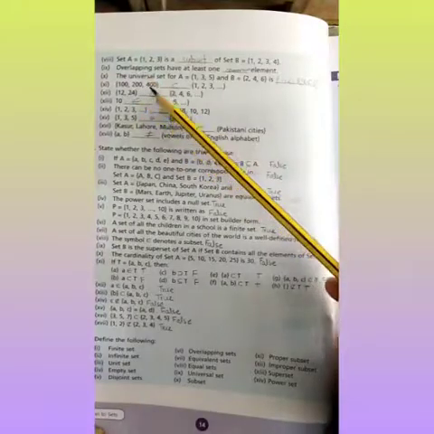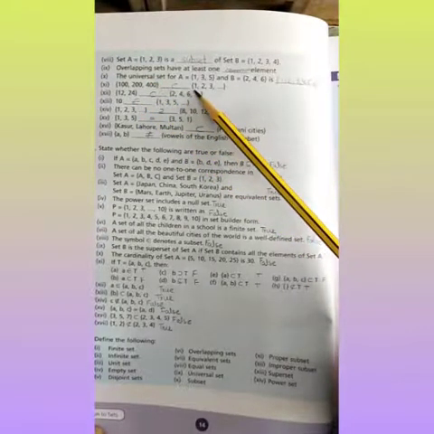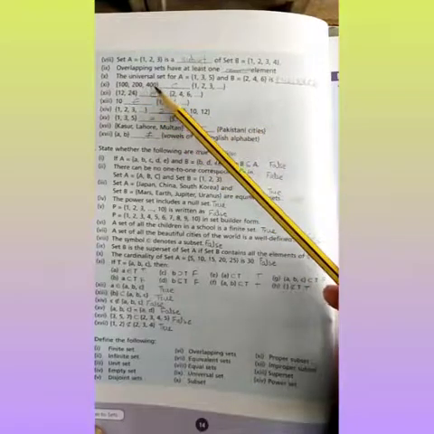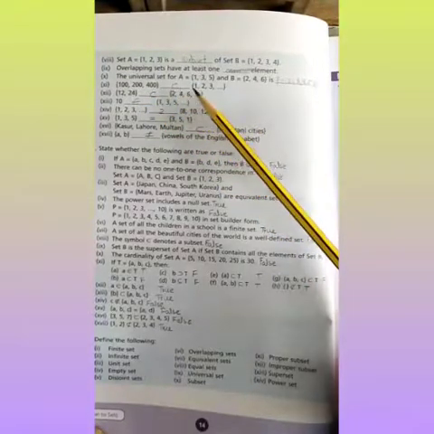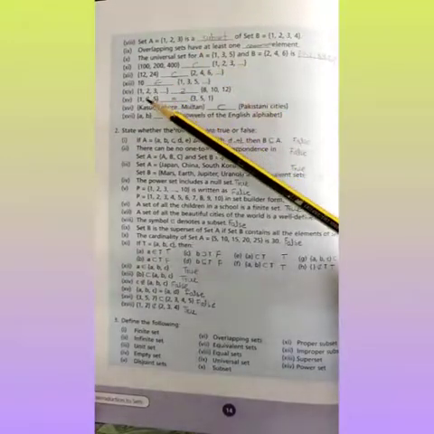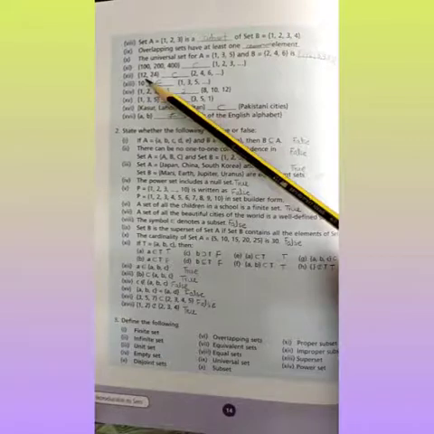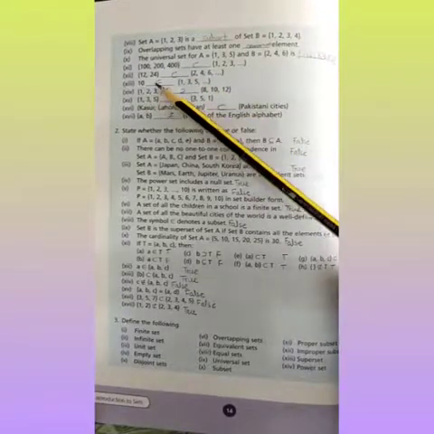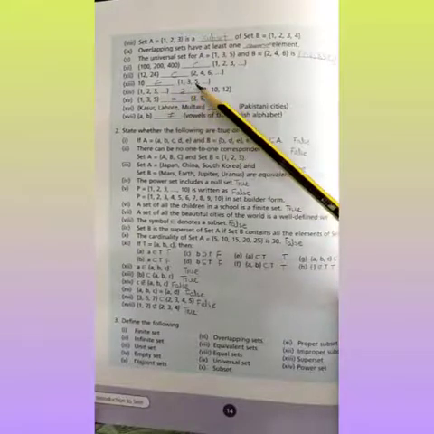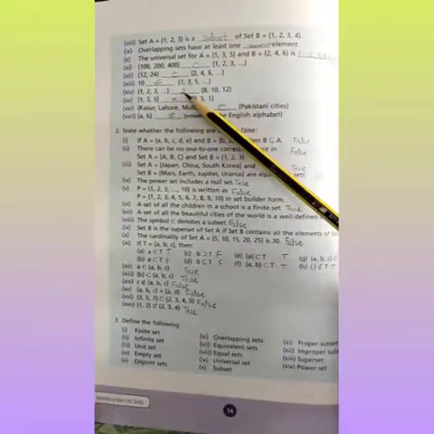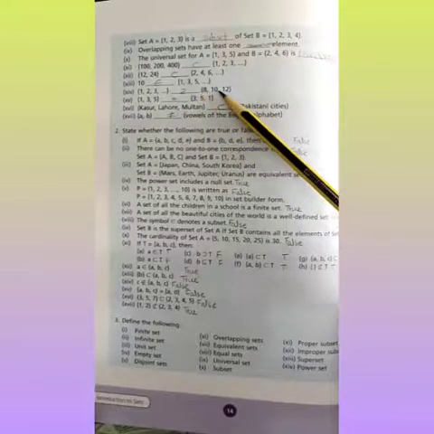Next, {100, 200, 400} blank {1, 2, 3, and so on}. {100, 200, 400} are a proper subset of {1, 2, 3, and so on}. Next, {12, 24} is a proper subset of {2, 4, 6}. 10 belongs to {1, 2, 3, and so on}. {1, 2, 3, and so on} is a proper subset of {8, 10, 12}.